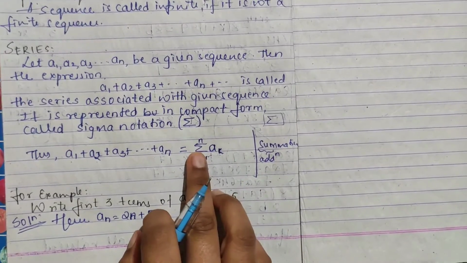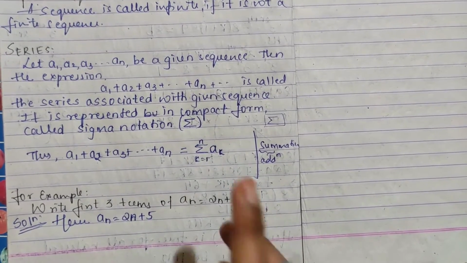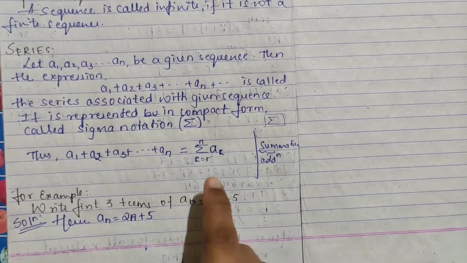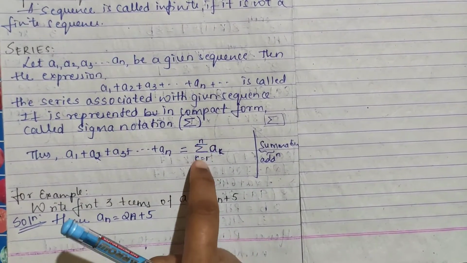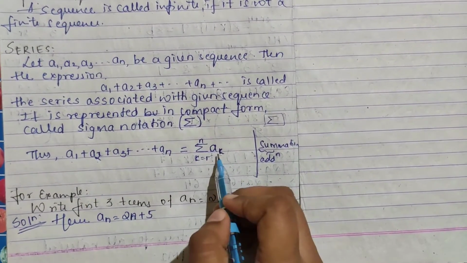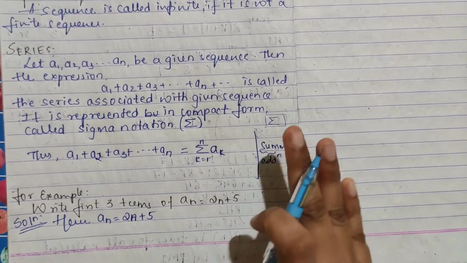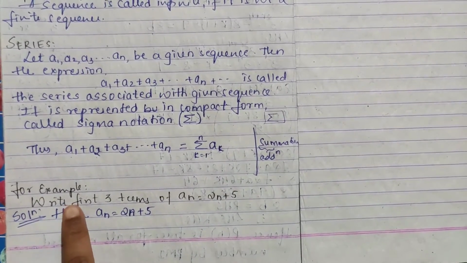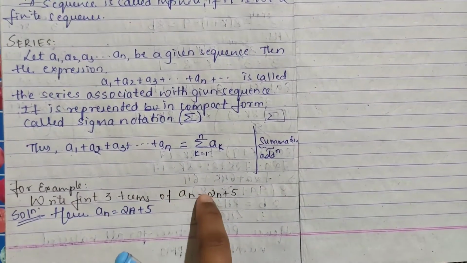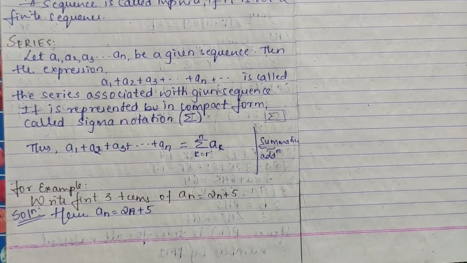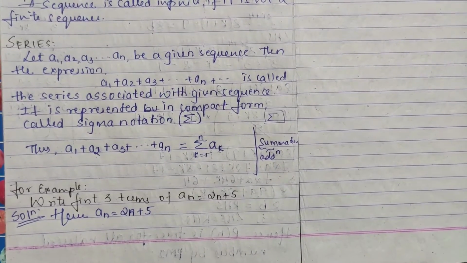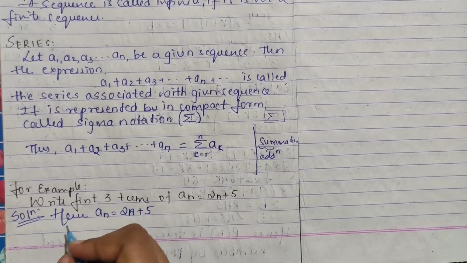So this is called summation or sigma, because it is added up to your nth term. From where it starts, from where it ends, you give it like this, and in general you write it as k. For example, see here they are telling: write the first 3 terms of an is equal to 2n plus 5. So 3 terms you are telling.